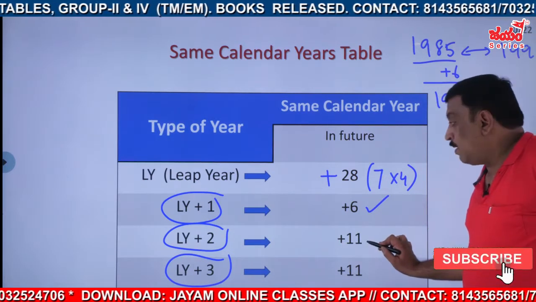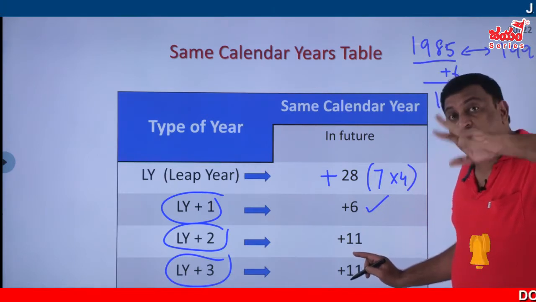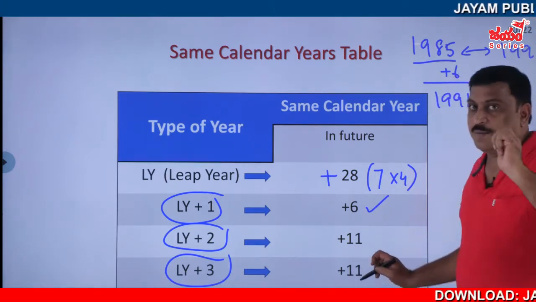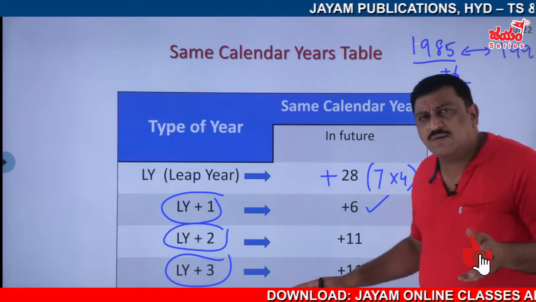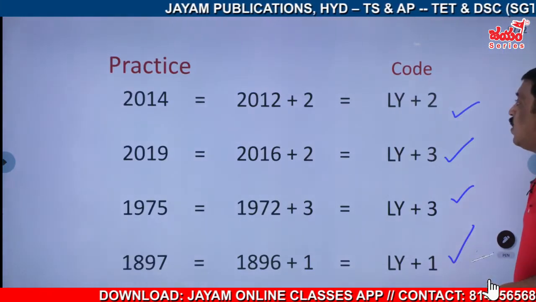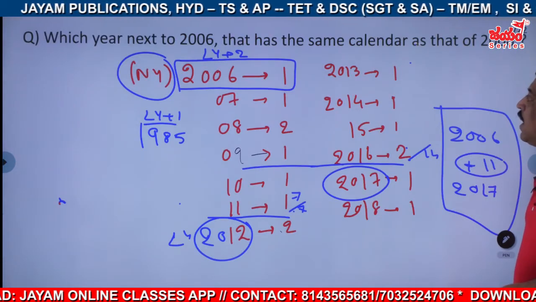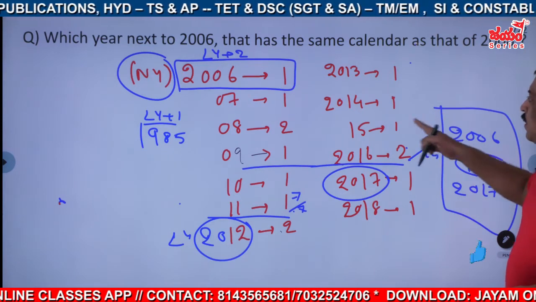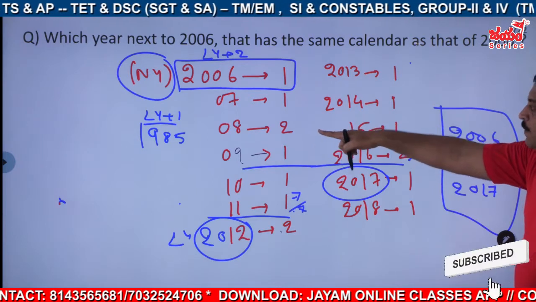Leap year plus 2, there we got after 6 years, but one is a normal year and the other one is a leap year. So that's why after 11 years we got it. For which year? We have done one question on this one. Which question have we done? That is 2006. You see, 2006 is leap year plus 1 or plus 2?